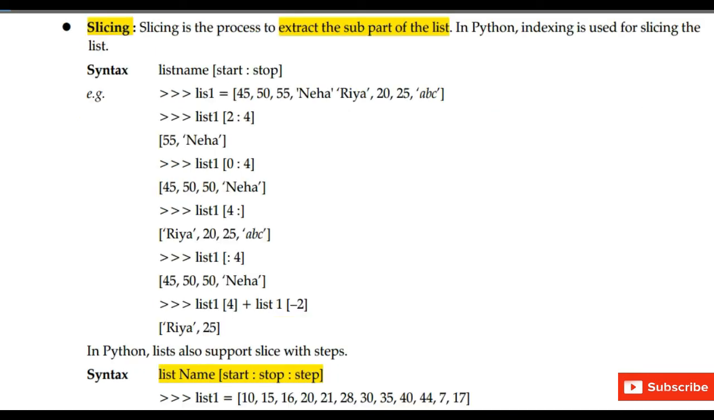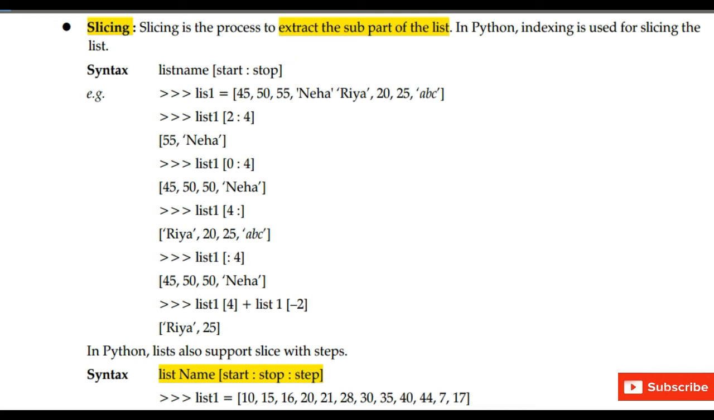Next is slicing. Slicing is a process to extract a subpart of the list, to divide the list into small parts. In Python, indexing is used for slicing the list. Now we can divide a list by using indexing. So this is the syntax: list name, in the bracket we will pass the starting value and the ending value, start colon stop. Start stands for the starting value and stop stands for the ending value.